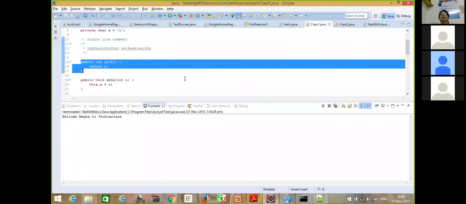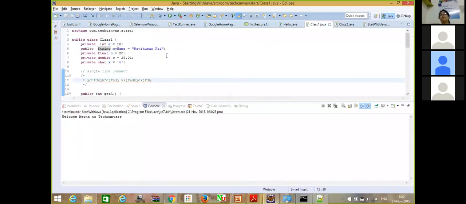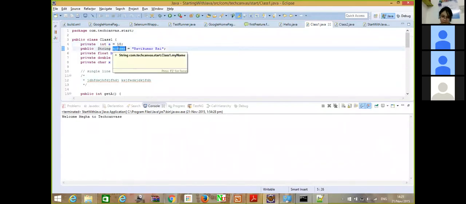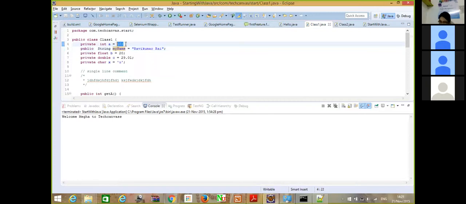Variables are something which would hold some value. For example, this is an integer variable, so it will hold an integer value. If it's a string variable, so it will hold a string value. Now each type of variable is specific to its type, so you can only store the specific values in those variables.